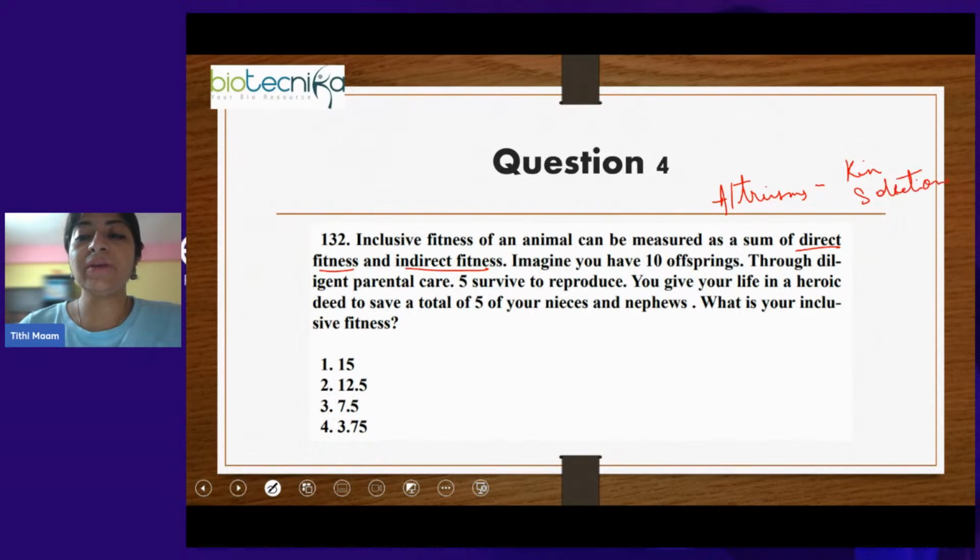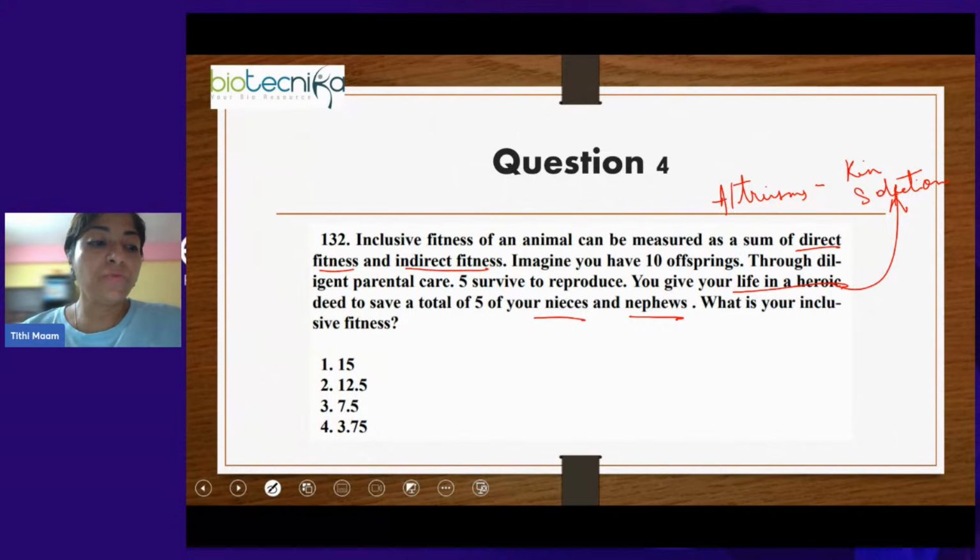In this example, you are sacrificing your life to save your nieces and nephews. Nieces and nephews are the ones with whom you share your genes. They are your blood relatives. So this is an example of kin selection, where you make a sacrifice to save your kin.